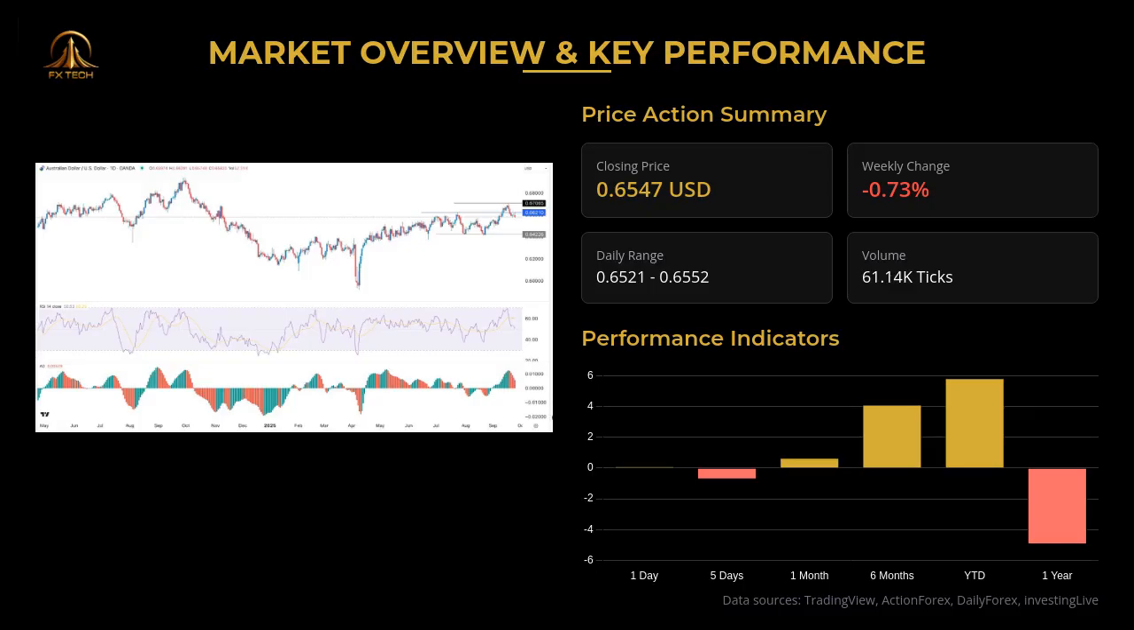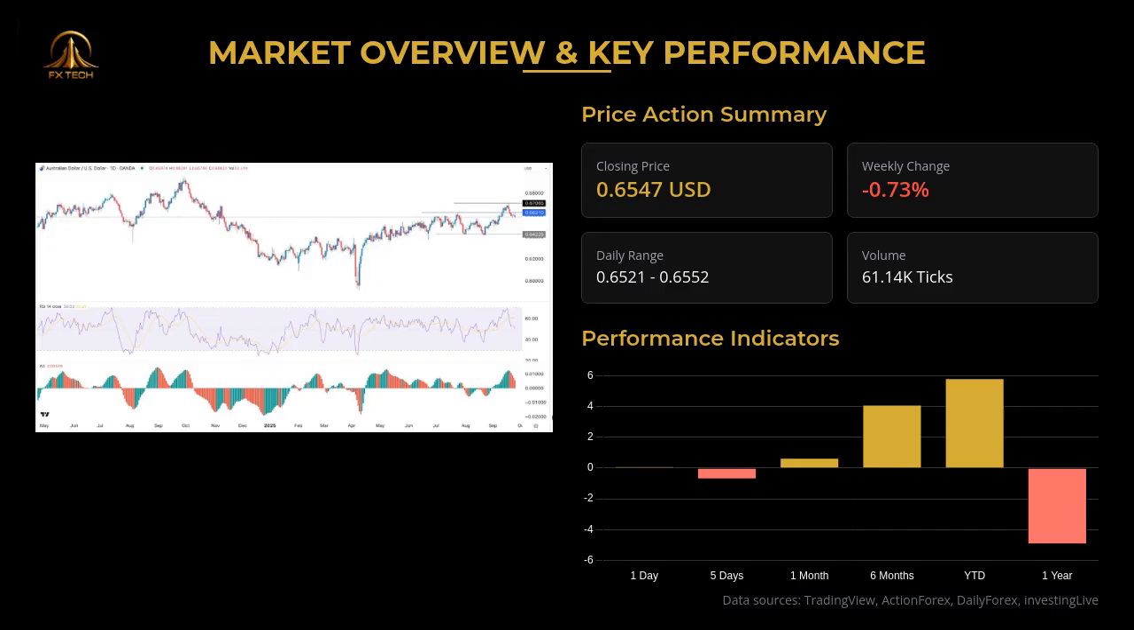From a technical perspective, the short-term outlook for Australian dollar to US dollar remains bearish. The pair is trading below the critical 55-day EMA at 0.6545, which now serves as immediate resistance. Action Forex Analysis indicates a downside target of 0.6413, while Daily Forex recommends selling with a take profit at 0.6450.